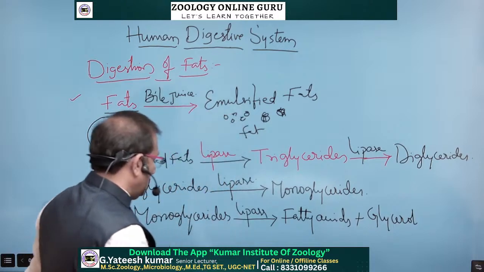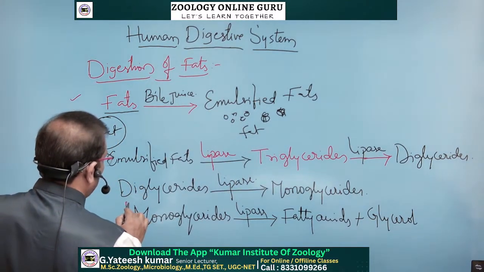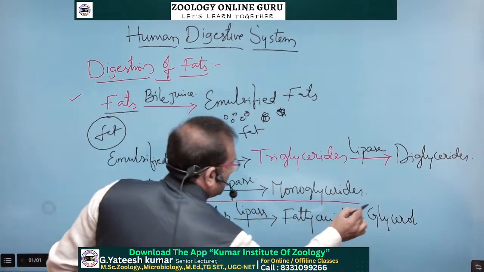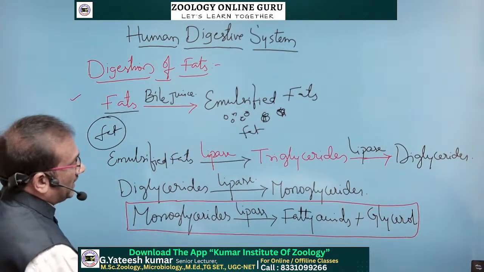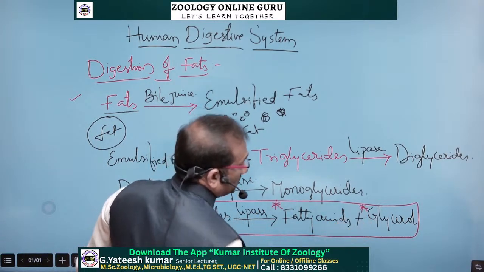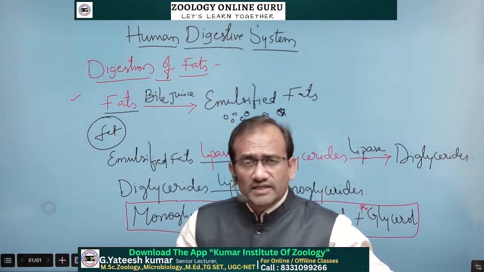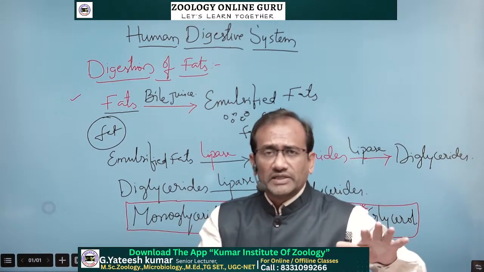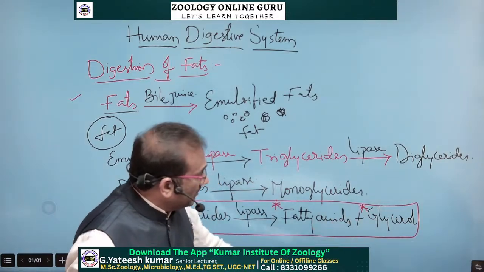So this is the digestion of fats in the small intestine. Lastly they produce fatty acids and glycerol. These are the end products of digestion of fats in the digestive system of human beings.